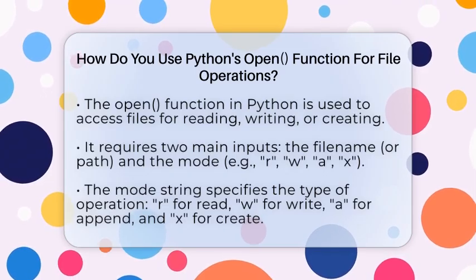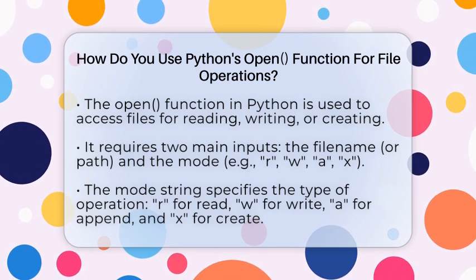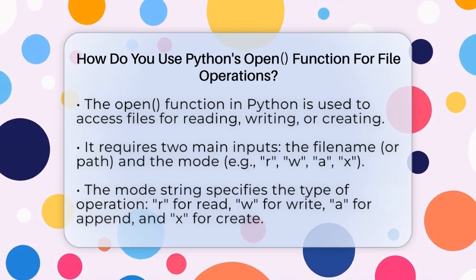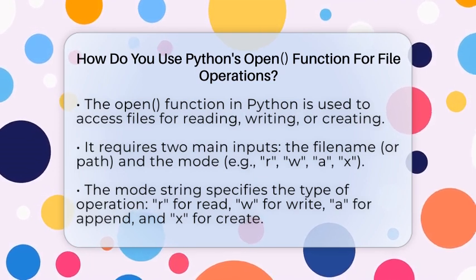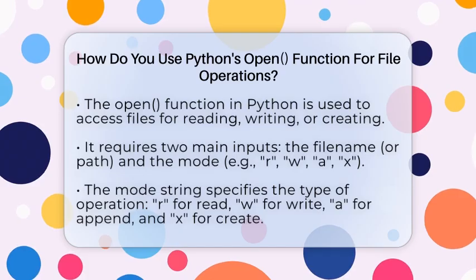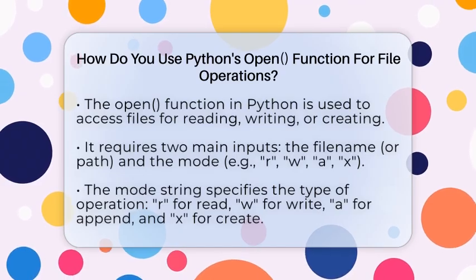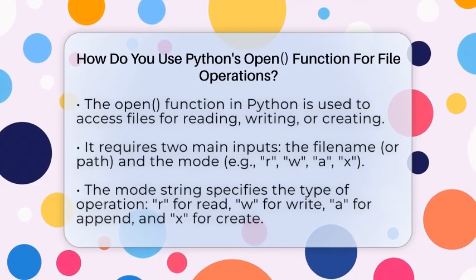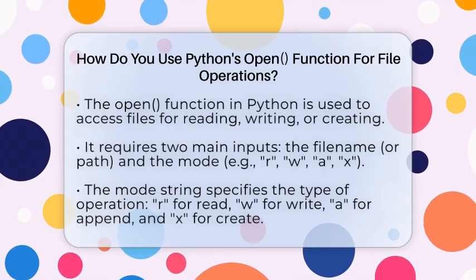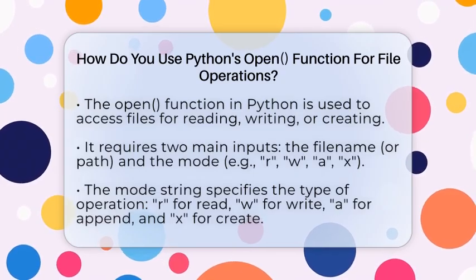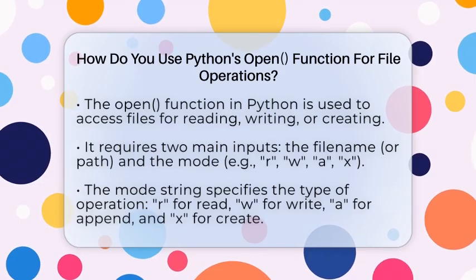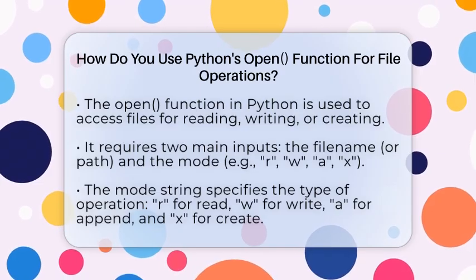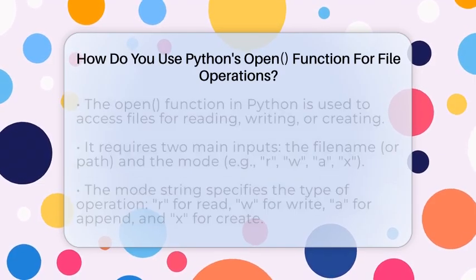When you use open, you tell Python which file you want to work with and how you want to work with it. The open function needs two main pieces of information. First, the file name or the path to the file. This could be just the name if the file is in the same folder as your script, or a full path if it's somewhere else on your system. Second, the mode. The mode is a string that tells Python what you want to do with the file.